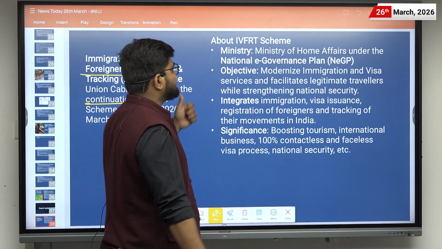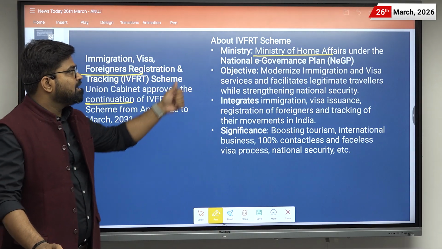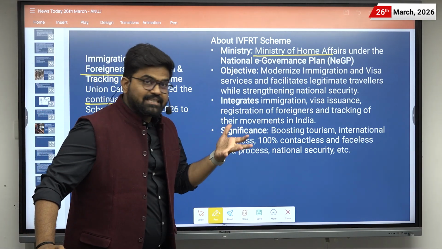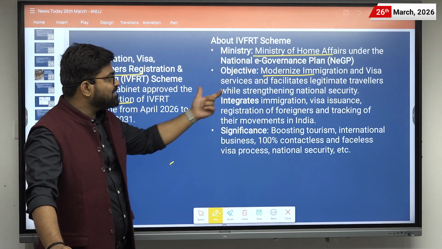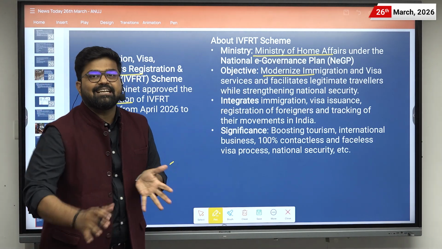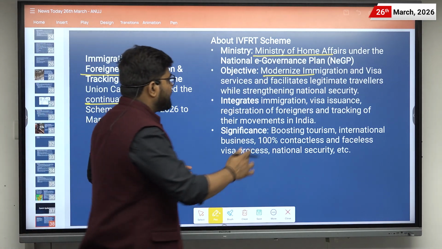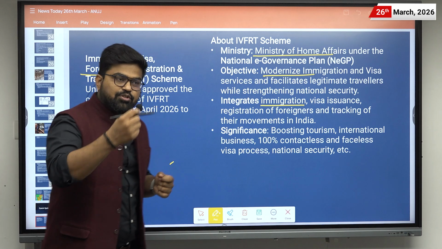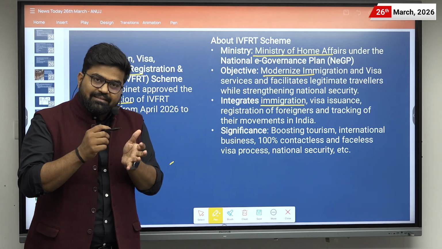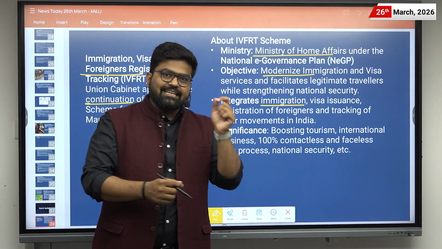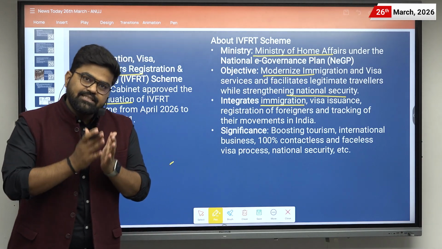First of all, it is under the Ministry of Home Affairs under the National E-Governance Plan, and its objective is to modernize immigration and visa services and facilitate legitimate travelers while strengthening national security. So what does it do? It integrates immigration, visa issuance, registration of foreigners and tracking their movement in India. So basically it promotes tourism in India as well as strengthens national security.